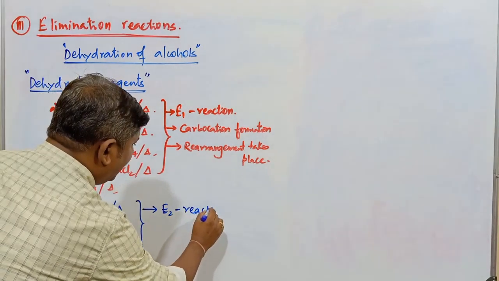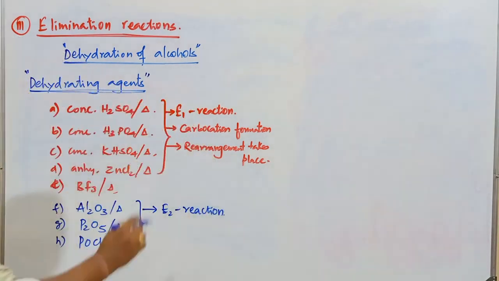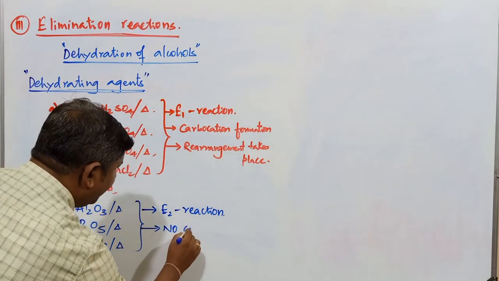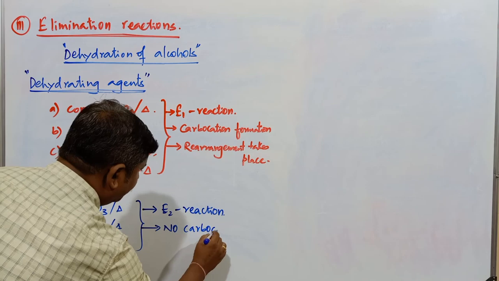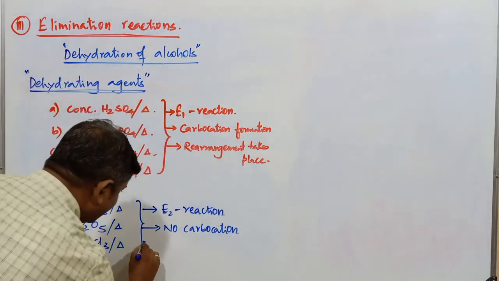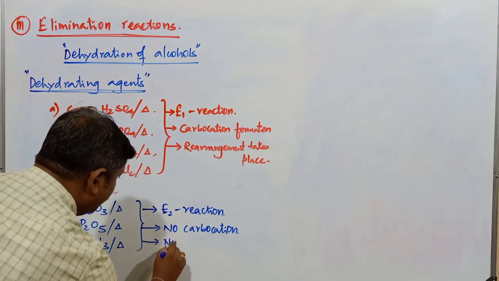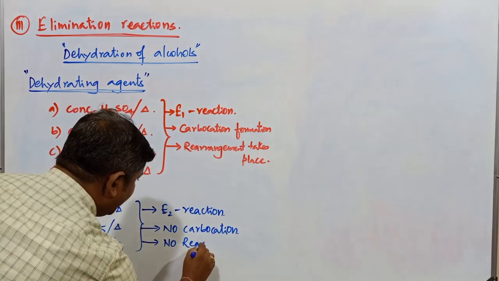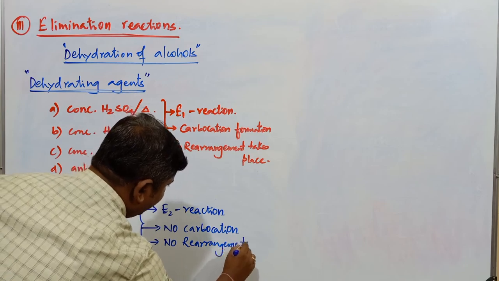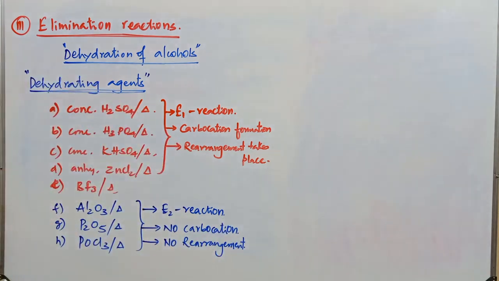It is bimolecular elimination, here it is unimolecular elimination. In this one there is no formation of carbocation, and there is no rearrangement. When there is no carbocation, naturally rearrangement is also not possible in case of these reagents.